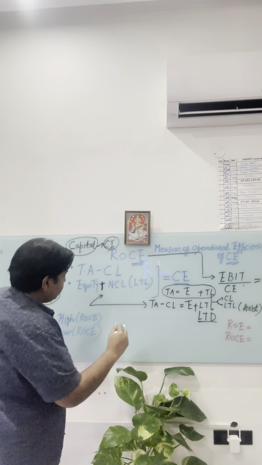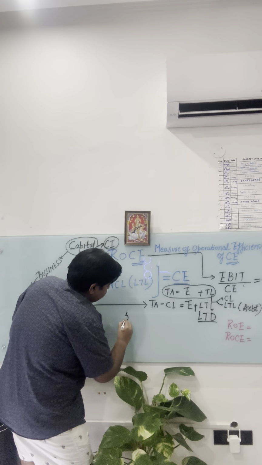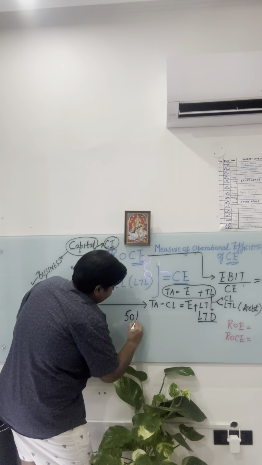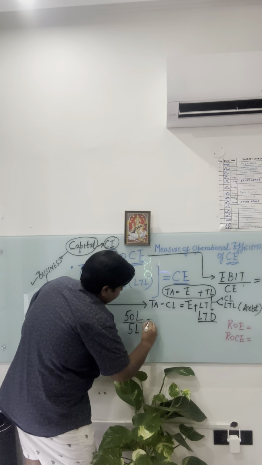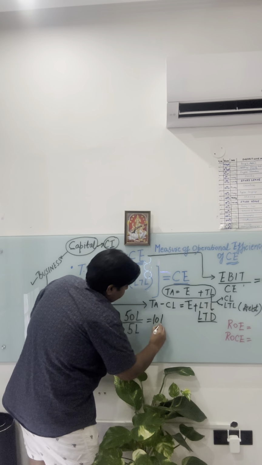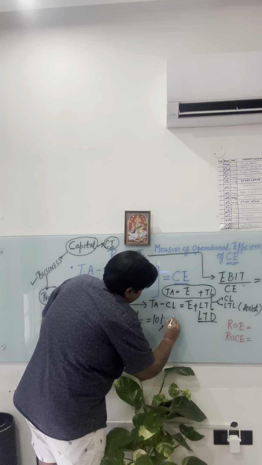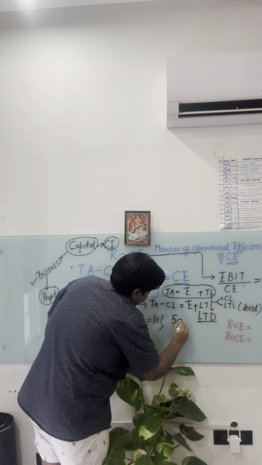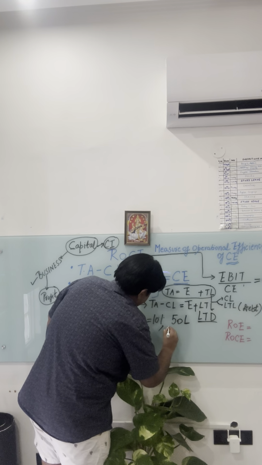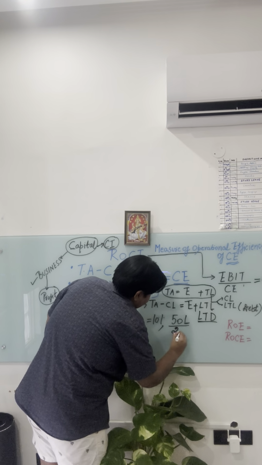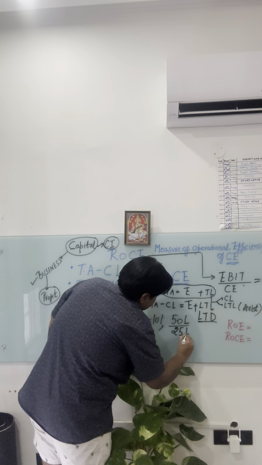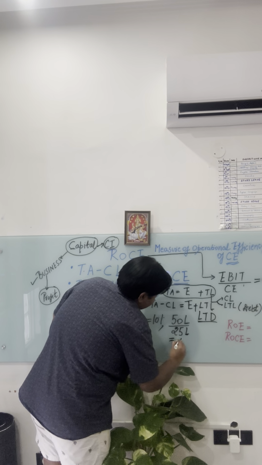So for example, if my operating profit is 50 lakhs and capital employed is 5 lakhs, this will come as 10%. In another case, EBIT is 50 lakhs and my capital employed is 25 lakhs, so here it is only 2%.